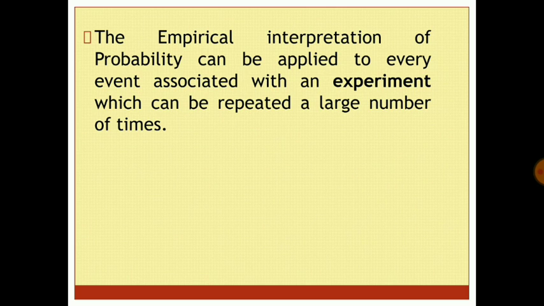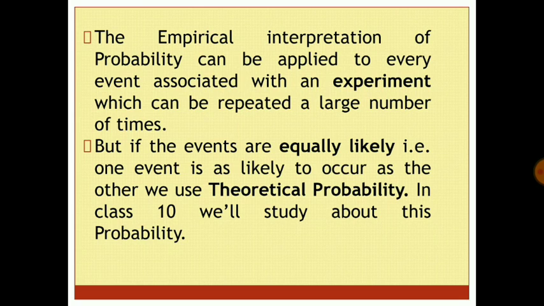The empirical interpretation of probability can be applied to every event associated with an experiment which can be repeated a large number of times. But if the events are equally likely, that is, one event is as likely to occur as the other, we use the theoretical probability. In class 10th, we'll study about this probability.